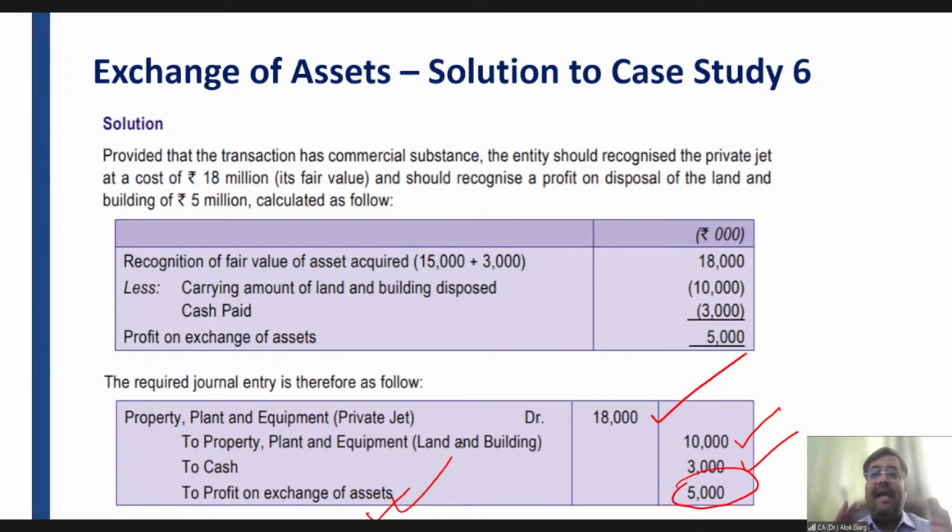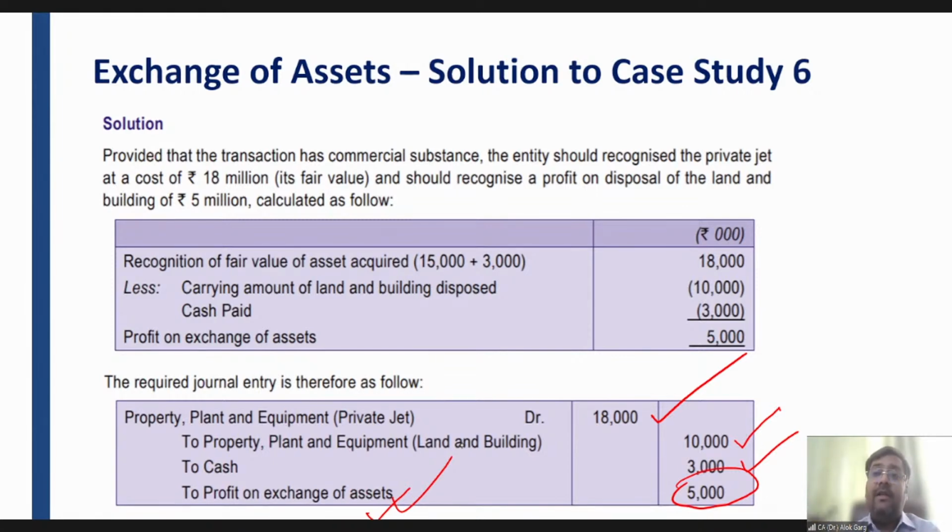The exception is land and building held for rental purposes, which has to be covered under Ind AS 40, not under Ind AS 16. Then we have discussed that if there are spare parts and servicing equipment meeting the recognition criteria and definition of PPE, they have to be classified as PPE. Otherwise, they have to be classified as inventory.